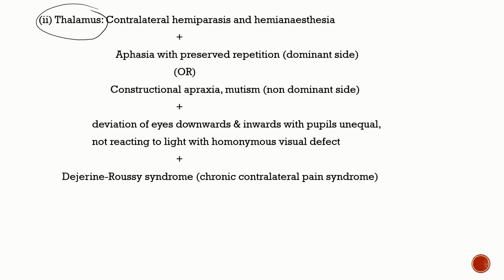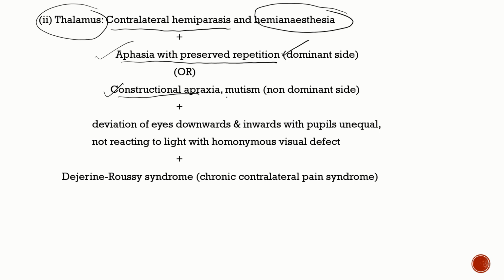Next, coming to the thalamus. The thalamus is also nearby to the internal capsule, so you're going to have contralateral hemiparesis along with hemianesthesia, involving all the sensory modalities. Depending on whether the dominant or non-dominant thalamus is involved, you're going to have aphasia with preserved verbal repetition in dominant side thalamic involvement, and constructional apraxia and mutism in non-dominant thalamic involvement.